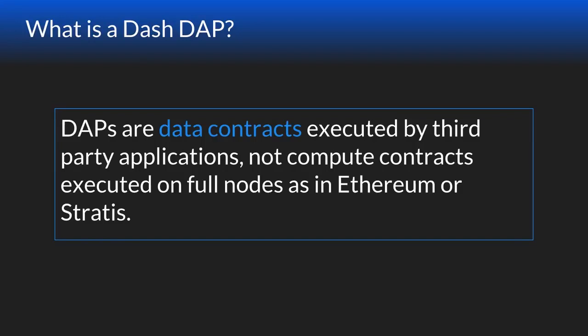With smart contracts, you're doing computation, and all that work happens in the network. But with DApps, the hard work of the calculations and computations happens in the client code, and then our network just confirms that it conforms with that API. So this is the short answer to does Dash have smart contracts?